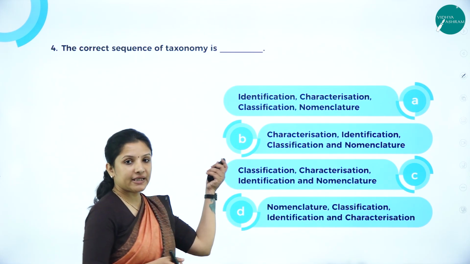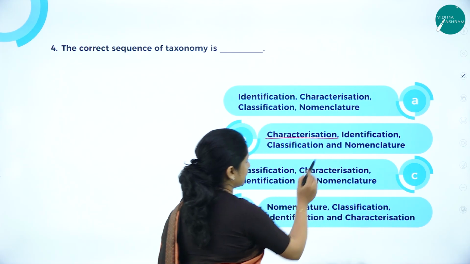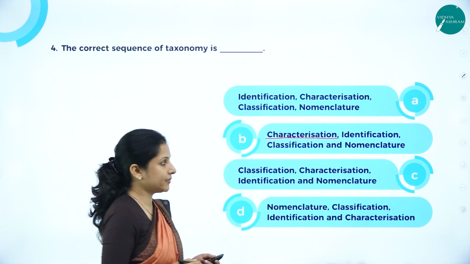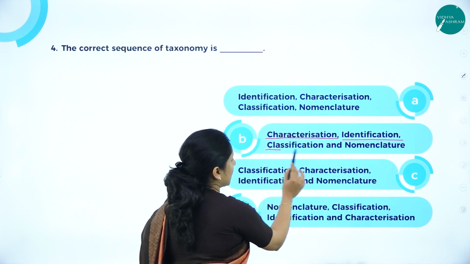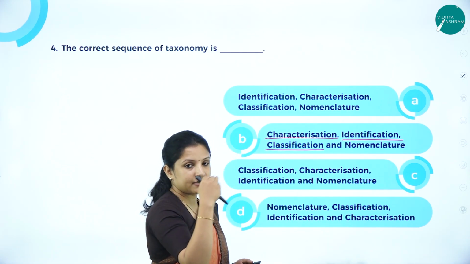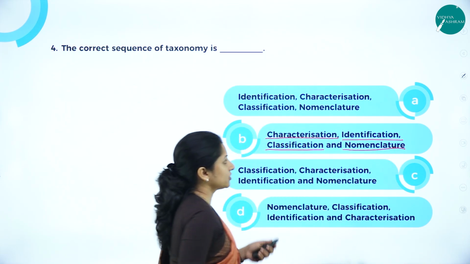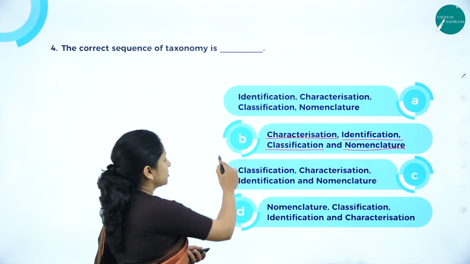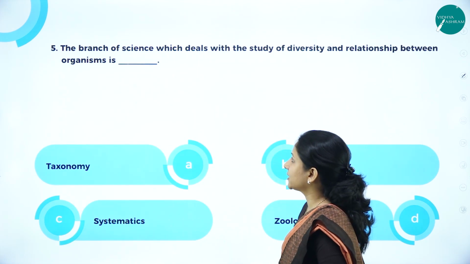So here B is the correct answer because first we need to characterize them based on their morphological similarities. Then we need to identify them. Then we have to classify them, that is under different taxonomic hierarchies. And then we have to name them. So this is the right order. Therefore answer B is the correct answer.